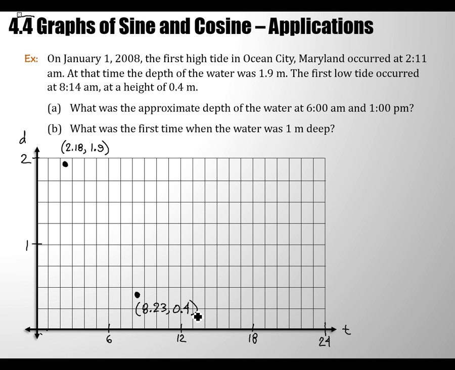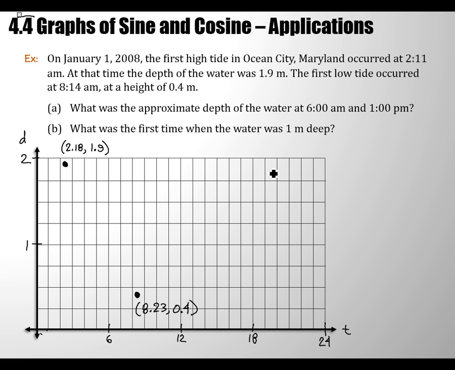Okay. So if this really is the first high tide and this is the very first low tide, there's not anything happening in between. There's not another high tide before or another low tide before either of these 2 points. We have the very first two. And assuming this behavior is sinusoidal and continues in a perfectly nice continuous manner, which is an assumption that's not very far at all from the truth. It is almost perfectly sinusoidal. It's not totally perfect, but it's pretty close. All right, so I think the graph already looks something like this. I think I already have a feel for it a little bit.